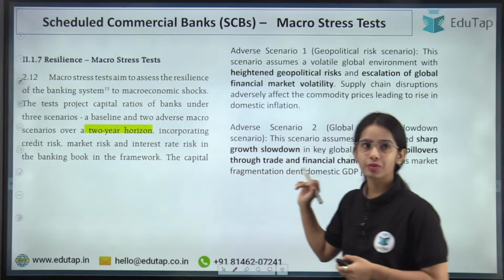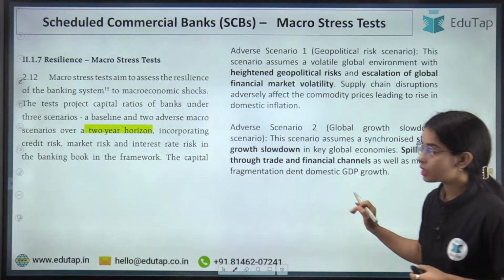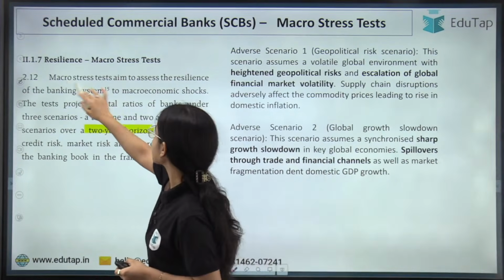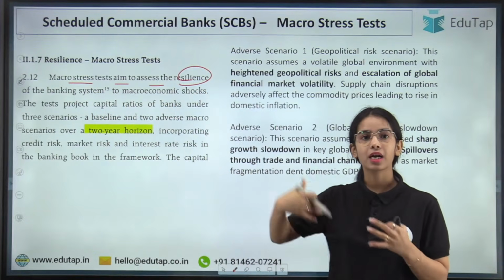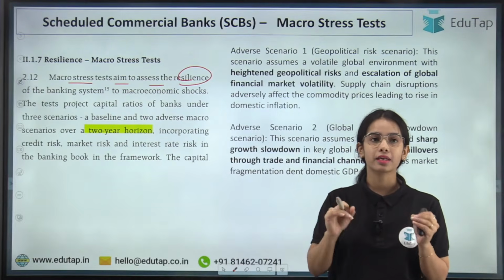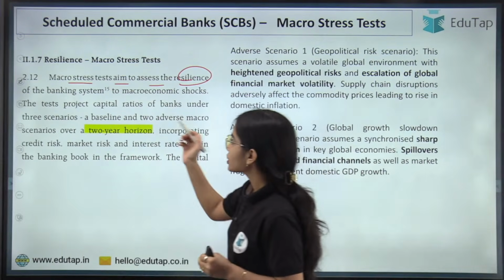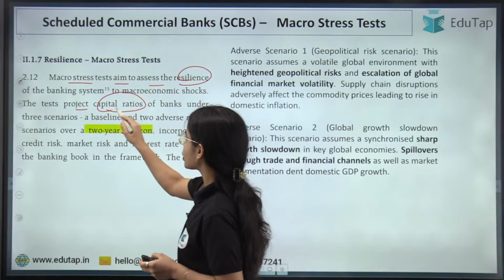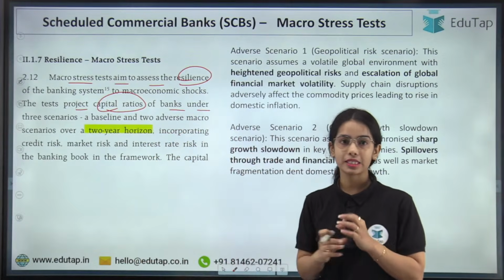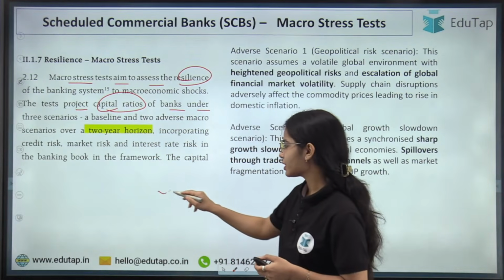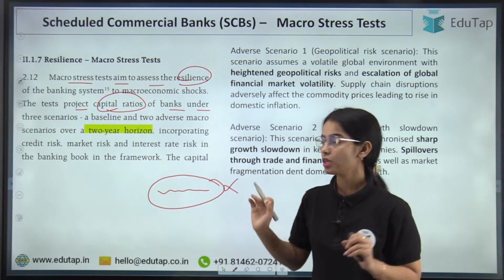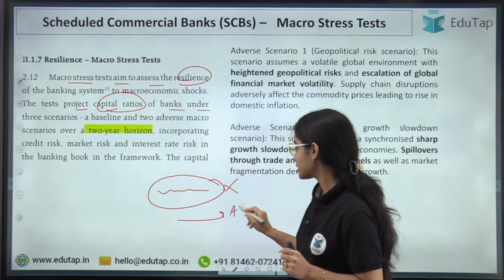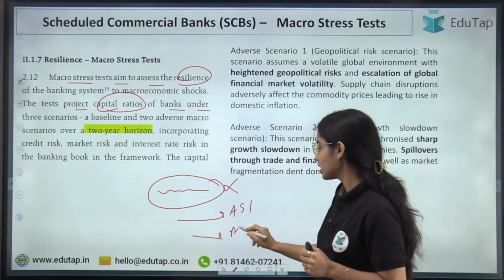Now coming to the macro stress test for the scheduled commercial banks. The macro stress test aims to assess the resilience of the banking system, that is, in the coming 2 years how resilient the banking system is going to be. The test projects the capital ratios of banks under 3 stress scenarios. Baseline scenario, that means the scenario in which stress is not there, the normal situation. Then there is adverse scenario 1 and then there is adverse scenario 2.